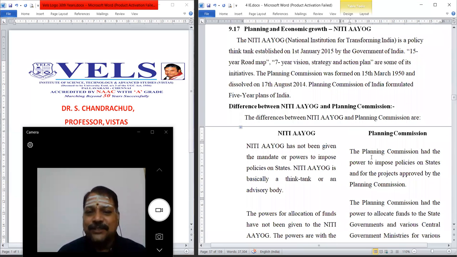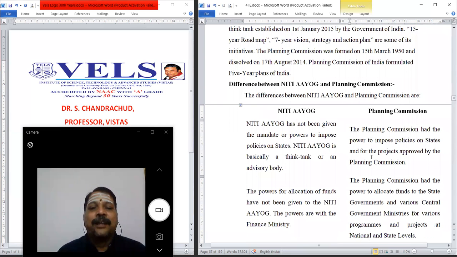There are many differences between NITI AAYOG and the Planning Commission. So you can expect this particular question in section B, and in section C, explain different five-year plans. Let us see the difference between these two.